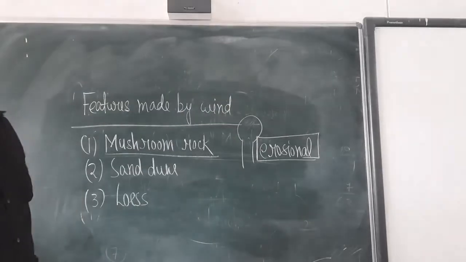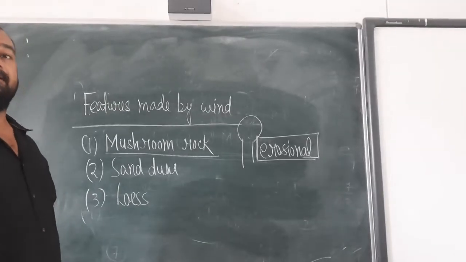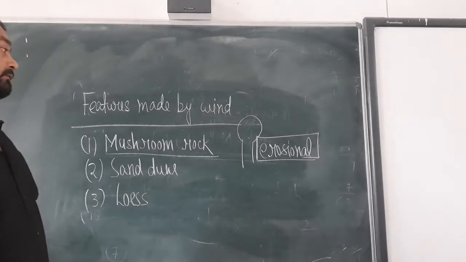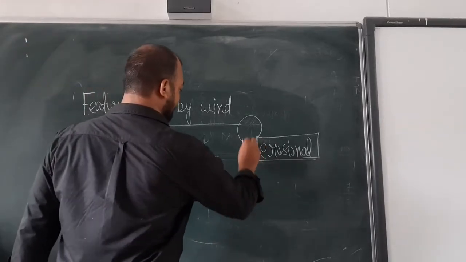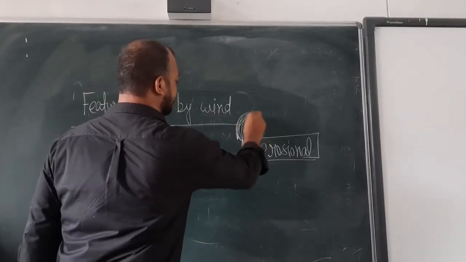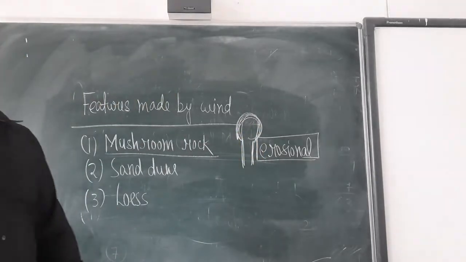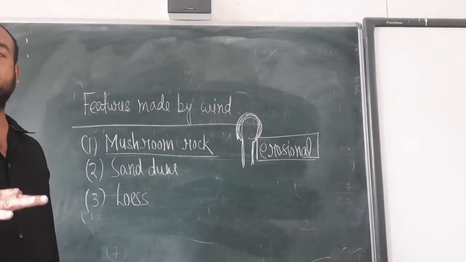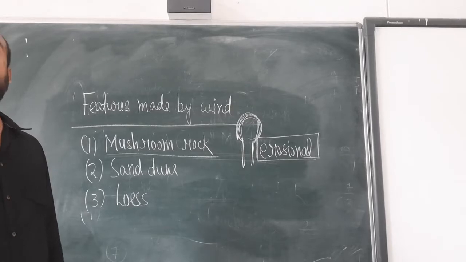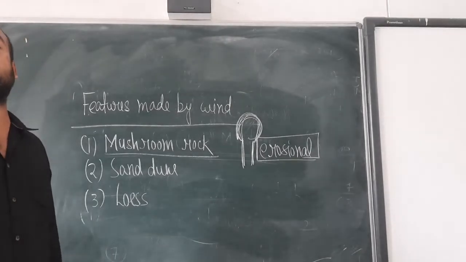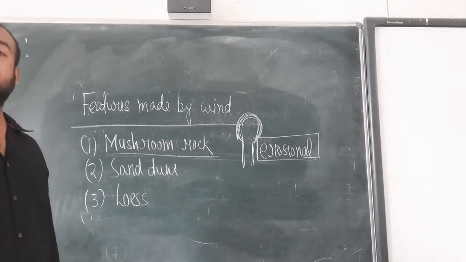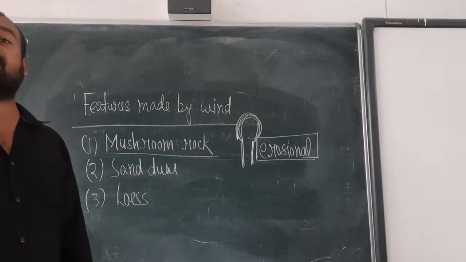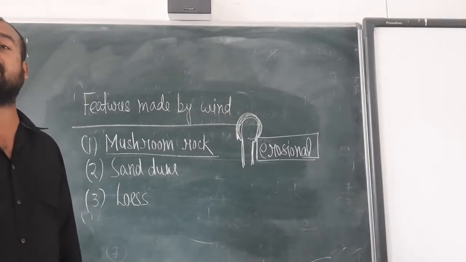Now one thing you might be thinking: sir, the erosion activity of the wind took place only in this area, while the upper portion is not being eroded. My dear students, you know that the nearer we are to the surface of the earth, the more air molecules will be present in the air. And as we go higher and higher in the atmosphere, the presence of air molecules decreases.